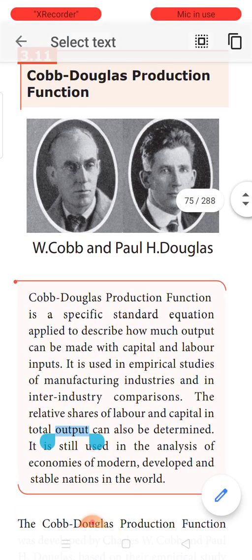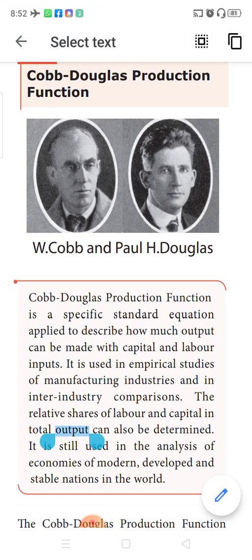One of the production functions, a very popular production function, was given by two economists, one called Cobb and the other called Douglas. So this is Charles Cobb and Paul Douglas. See, this Cobb-Douglas production function is a standard equation that is applied by manufacturing industries for comparing one industry with another using an empirical study.